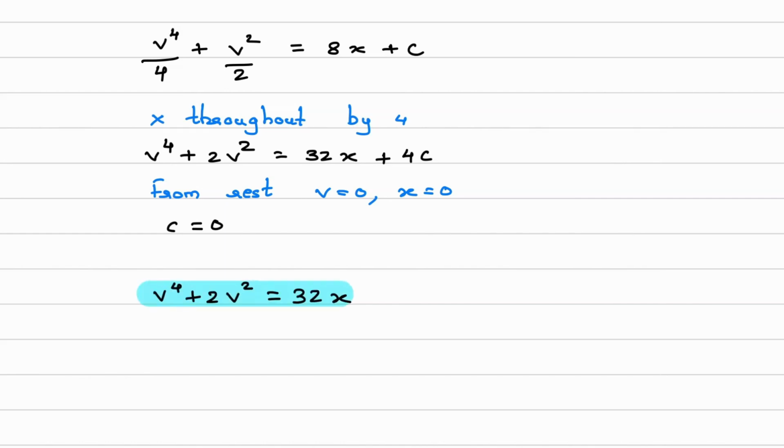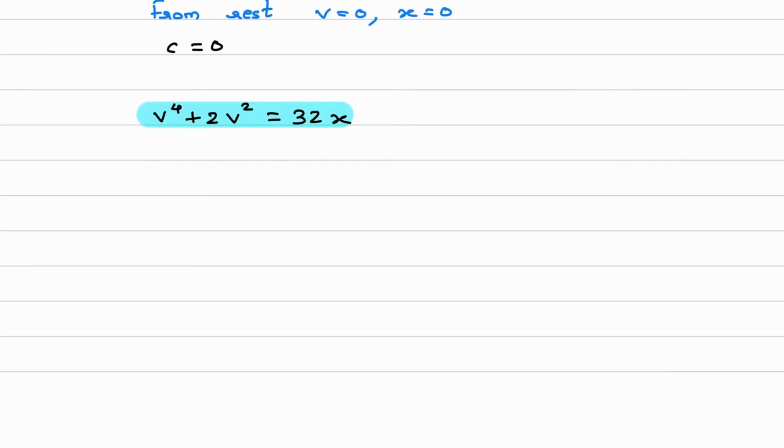Now based on this equation we have to calculate two things. We will write down the first part. First part is we have to calculate the velocity when x is 20 meter. So just substitute the values. So v raised to 4 plus 2v square is equal to 32 into 20.